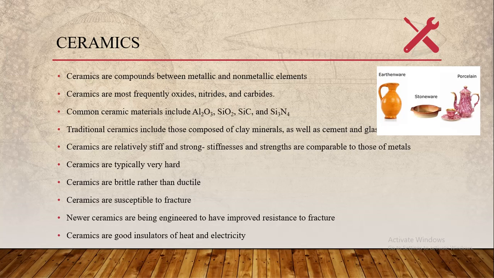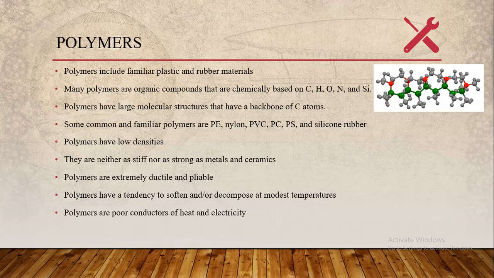Ceramics are compounds between metallic and non-metallic elements. Traditional ceramics include those composed of clay minerals, as well as cement and glass. Ceramics are relatively stiff and strong. They are brittle rather than ductile, they are susceptible to fracture, and they're good conductors of heat and electricity.